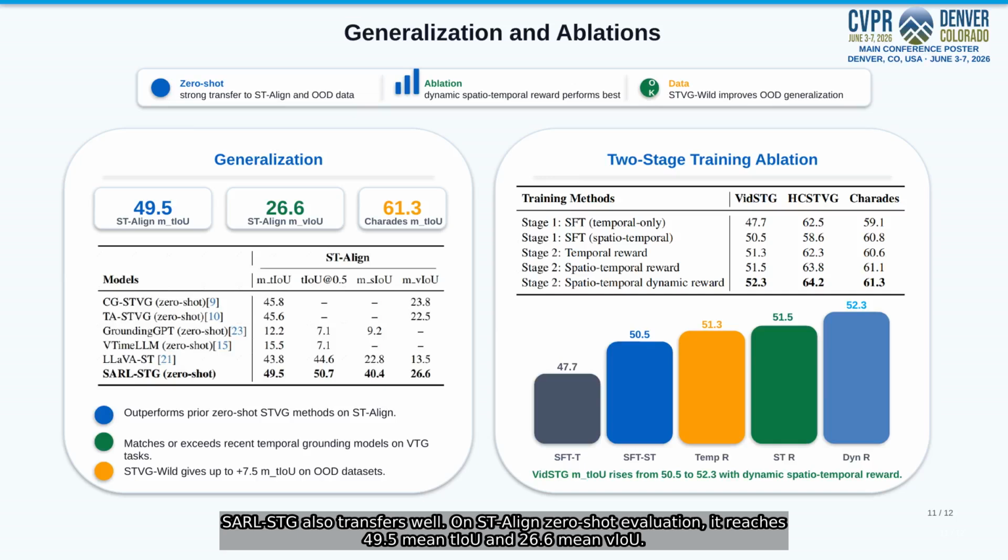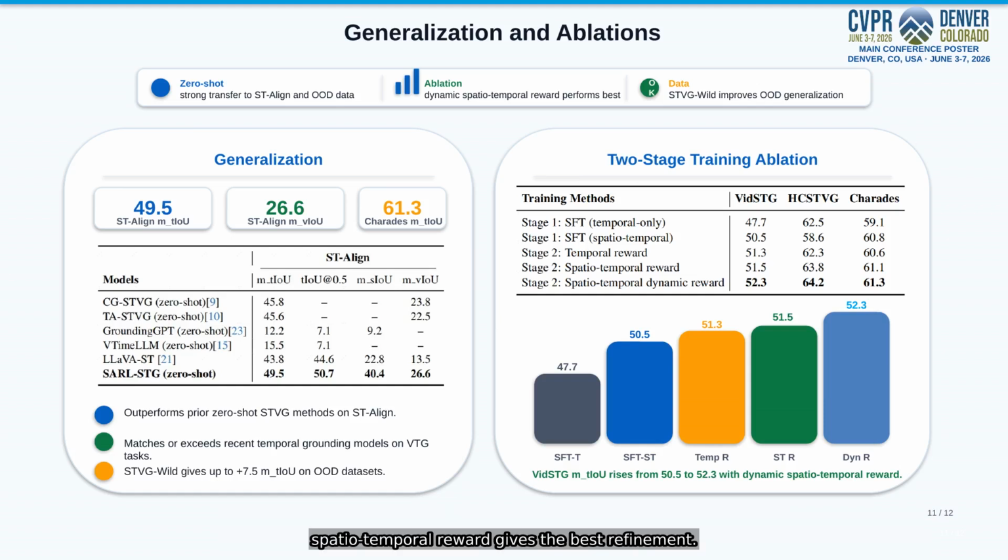SARL-STG also transfers well. On STA-Lan-0 evaluation, it reaches 49.5 mean tIoU and 26.6 mean vIoU. The ablation study shows that supervised fine-tuning is a strong start, but dynamic spatial-temporal reward gives the best refinement.